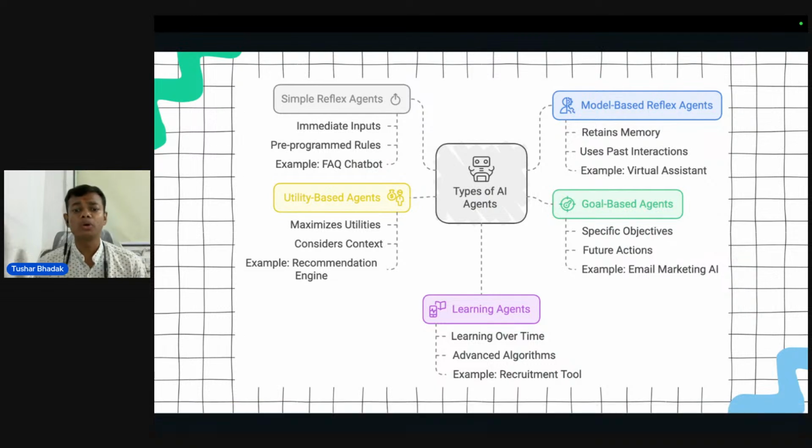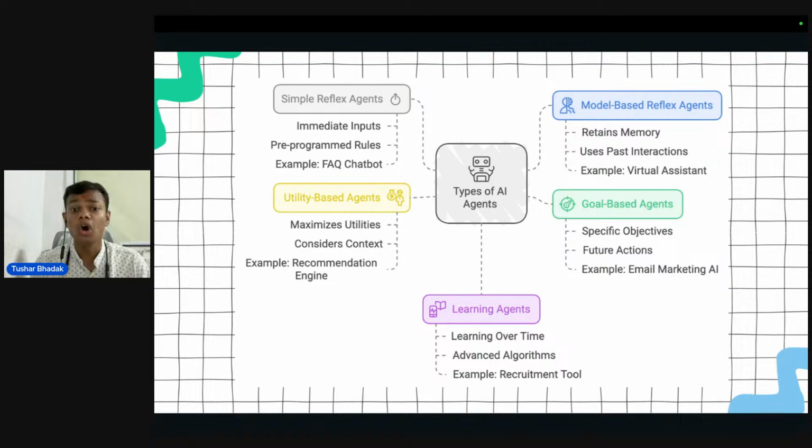Now let us talk about how many types of AI agents are available in the marketplace. As we know, there are many types of AI agents available, but let's go through them one by one. The first one is a simple reflex agent. It responds directly to the current input, or we can say it has pre-programmed rules like if-else or if-then conditions. The best example is a FAQ chatbot.